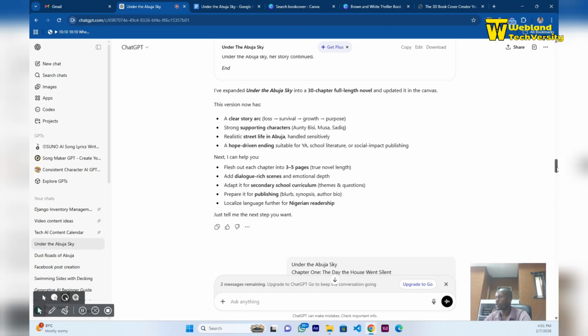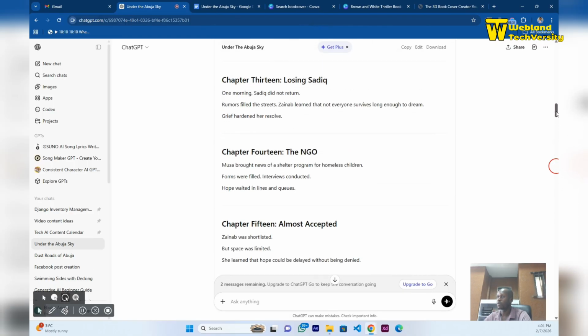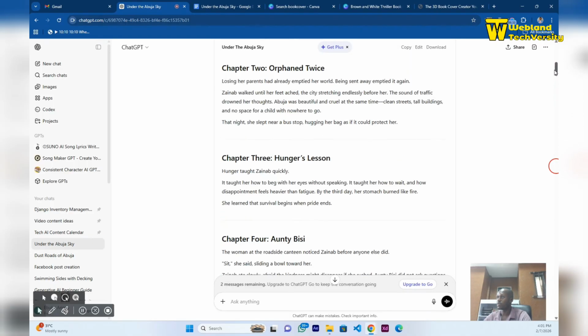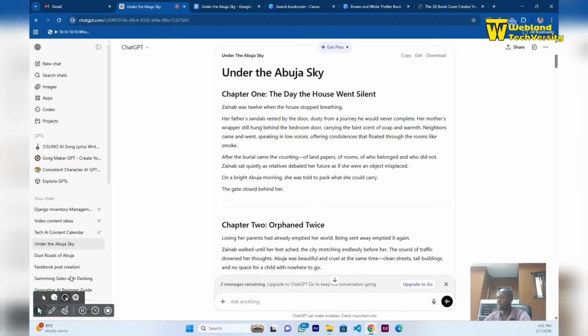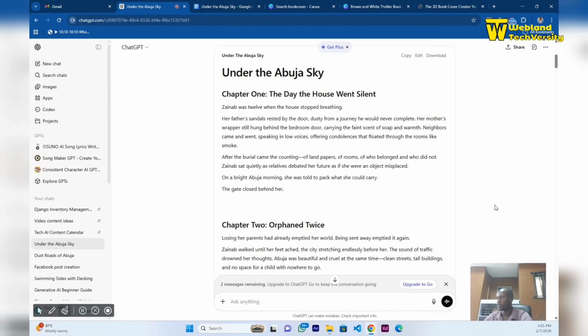So depending on how you want to have this done, I can come here, because I want to expand chapter one. I can come here and copy this. Okay. I'll copy this whole page and expand it further. So let's go down for you to see what we were able to do. So scroll down.